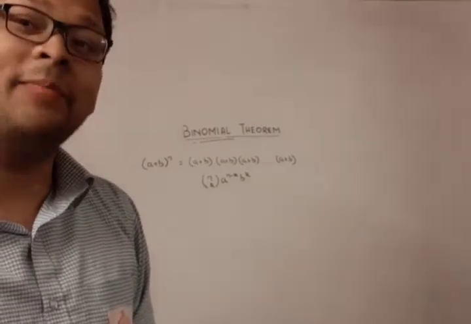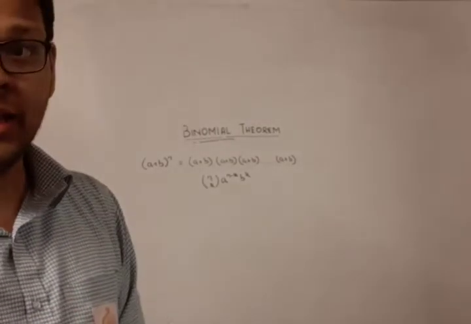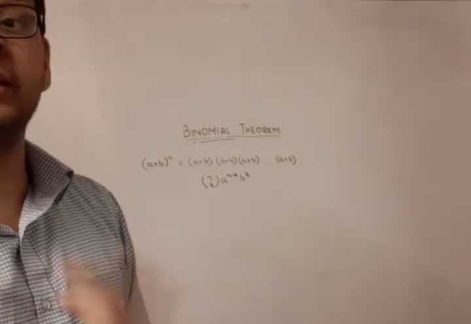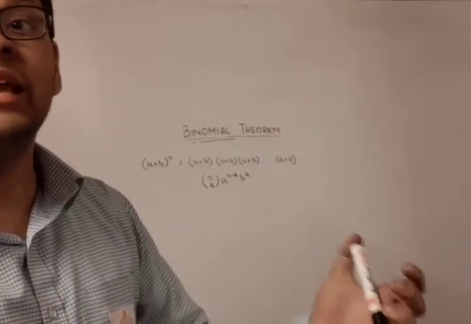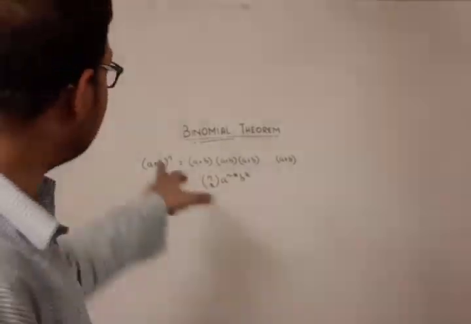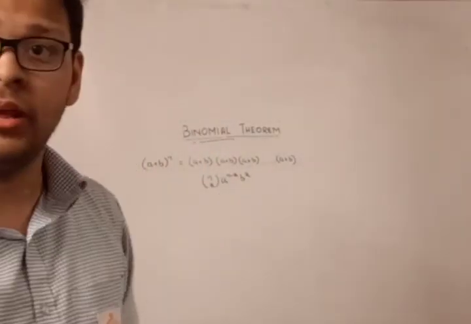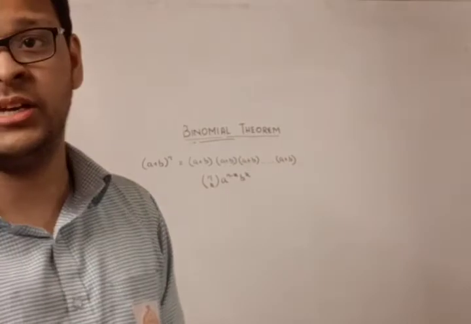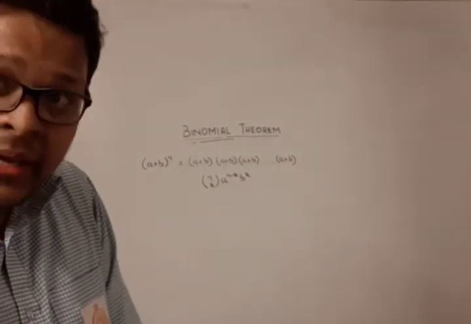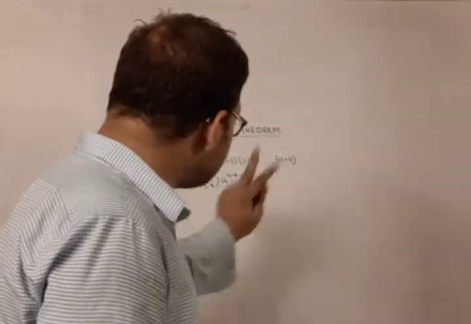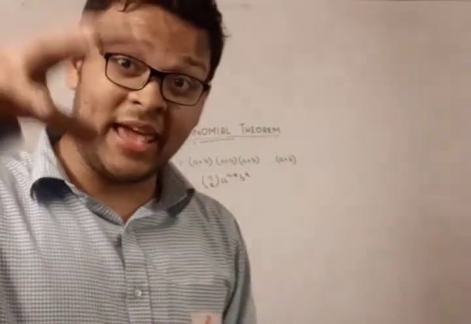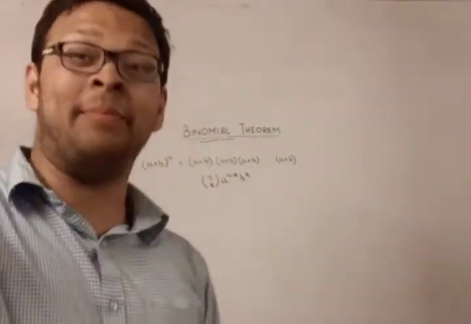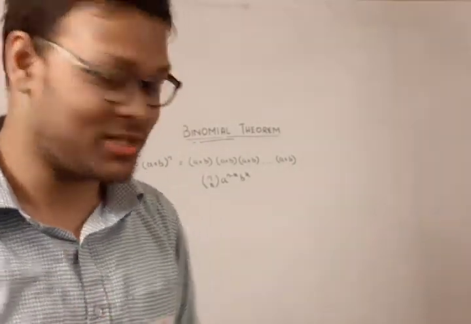You may think, why is nothing multiplied with b to the power k? This is because if n minus k brackets is taken, then automatically k brackets are left. And therefore, if we don't take more a's, the only thing that we have to take is b. This is because there are only two choices, a or b. Now if the choice a is exhausted, then what are we left with? b. We have learned this in permutations and combinations.